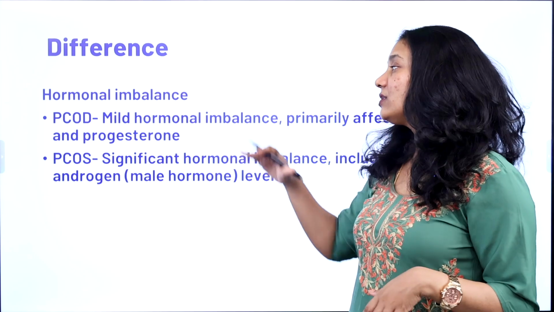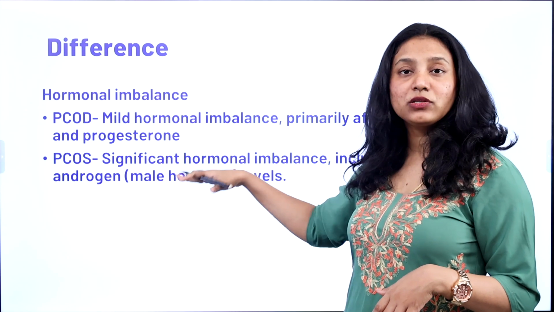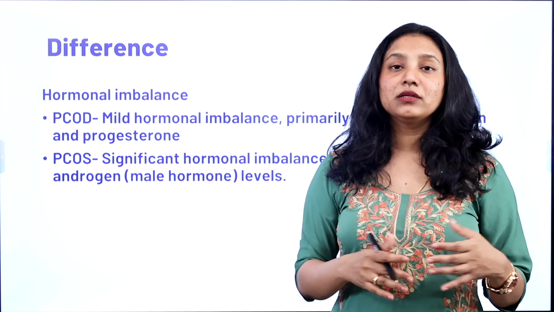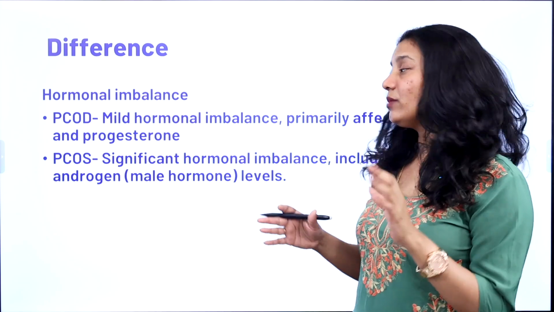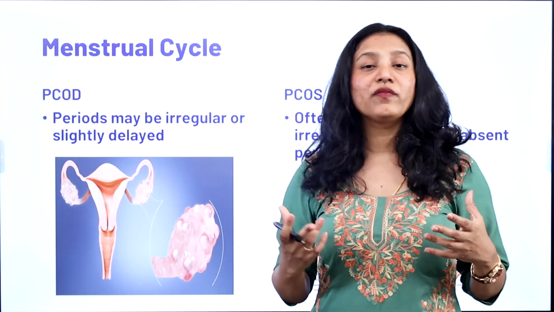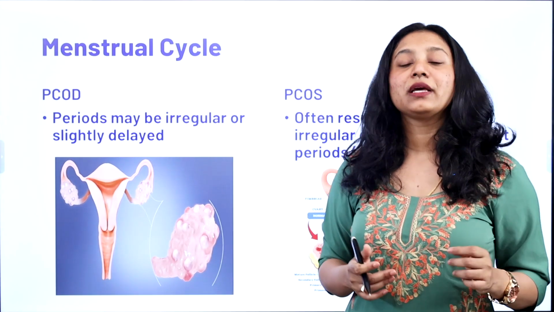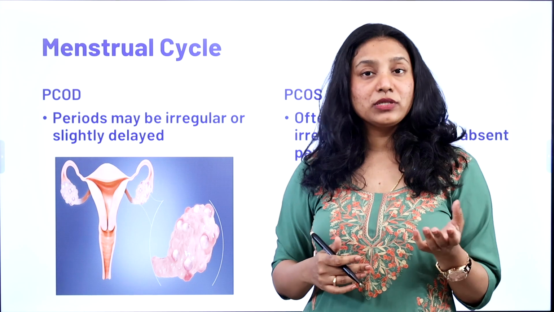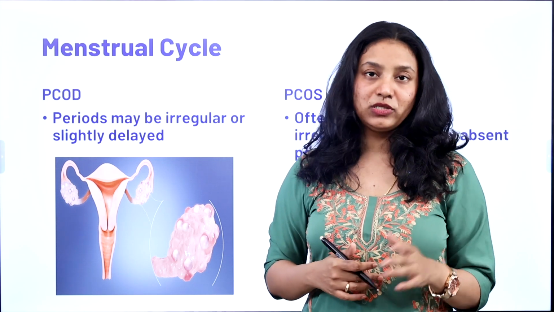So how do you differentiate? PCOD has an estrogen and progesterone imbalance, whereas in PCOS the androgen hormone, that is testosterone, is increased. That is the basic difference that you can use to differentiate between PCOS and PCOD. If you don't know whether you're suffering from PCOS or PCOD, even after seeing this complete video, just get an androgen test done and check your serum level. If it is high, then you can finalize it as PCOS.